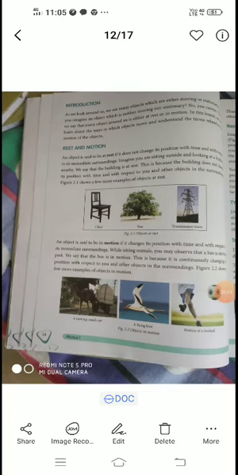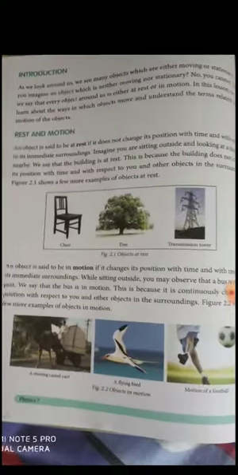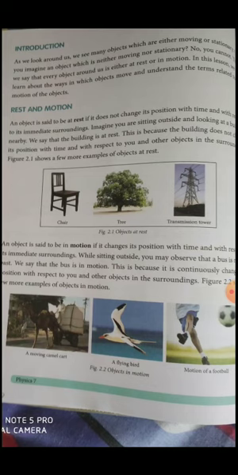Good morning, 7th standard. Today our topic is your chapter 2. First we will see an introduction about this lesson. In this, we will be looking at the different kinds of motion. Everything around us is either stationary or moving. We call them rest and motion.